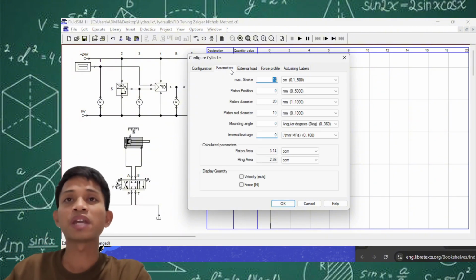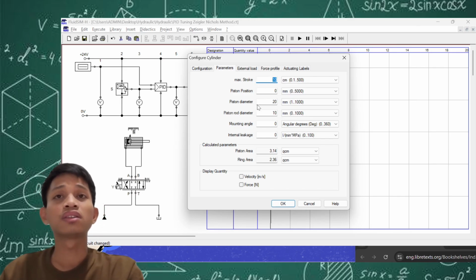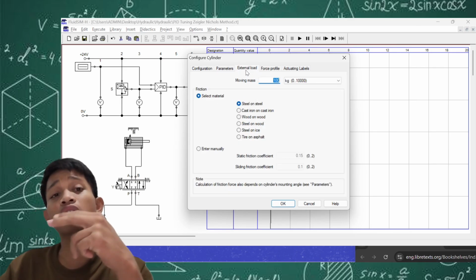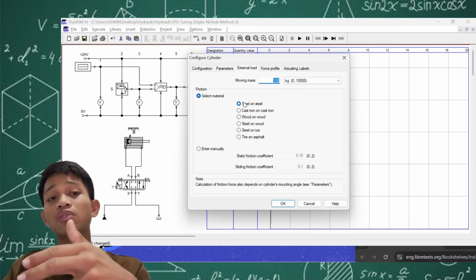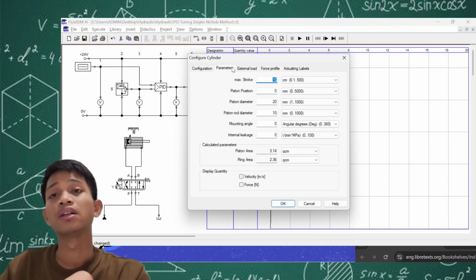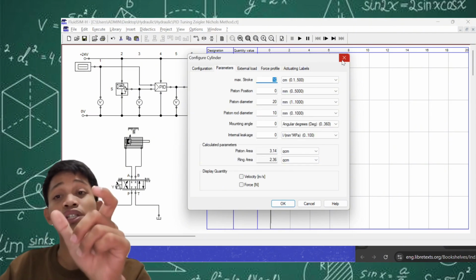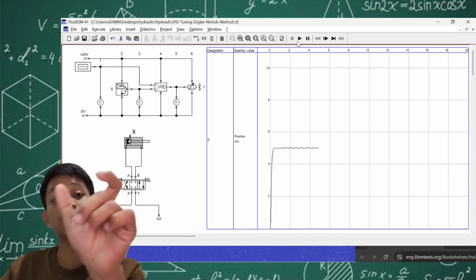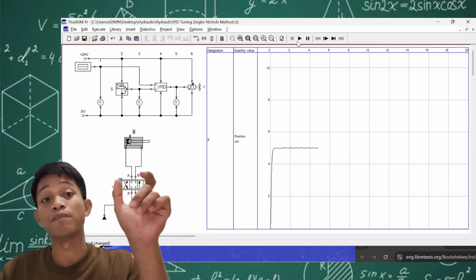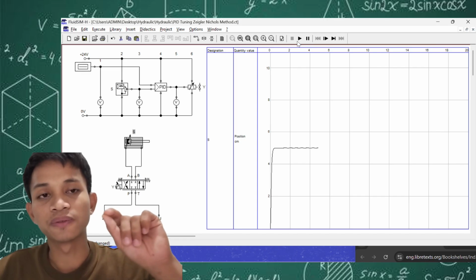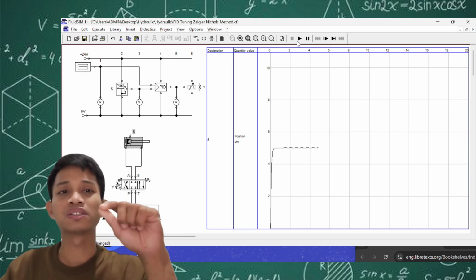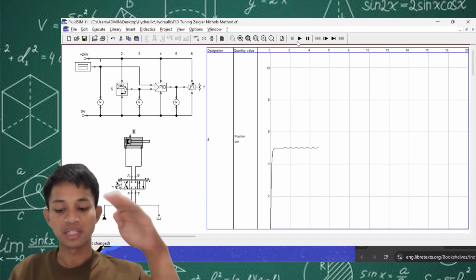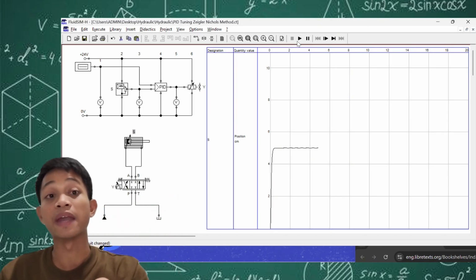Then if we simulate this one, we will see that the basic proportional control system was able to maintain the set distance, or the set position, of our piston. It was able to achieve around 5 cm. There's some very small oscillation, but it's negligible. It's oscillating between 5 and 5.01 cm.